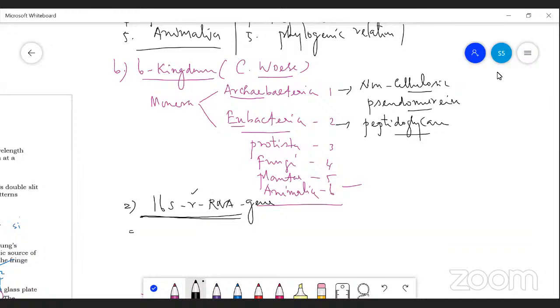The three categories are commonly called domains of life. So it includes three domains. The first one is bacteria. Second, archaea. Third, eukarya.